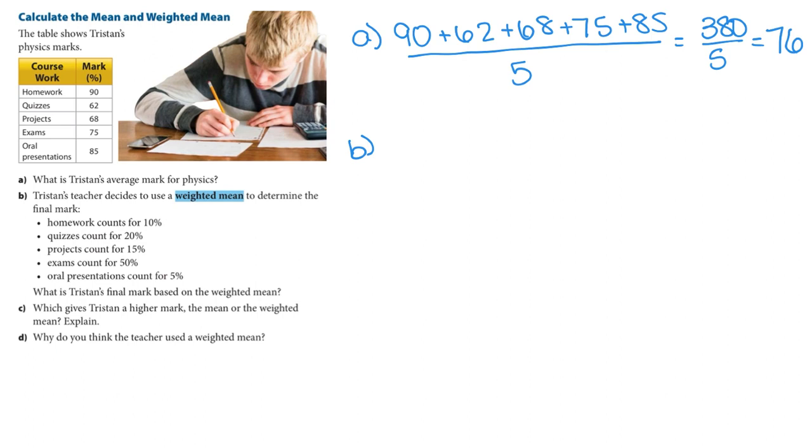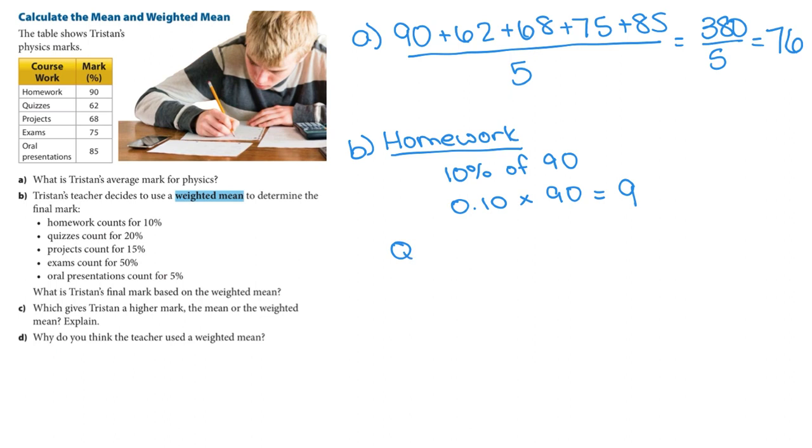So if we do homework, we have to find 10% of 90, which would just be 0.1 times 90, which would be 9. So homework has a value of 9 now instead of 90.